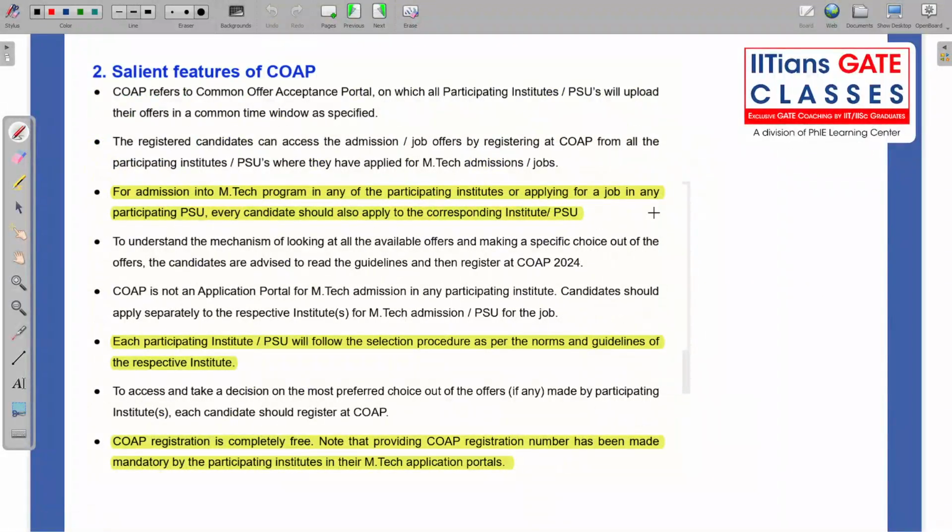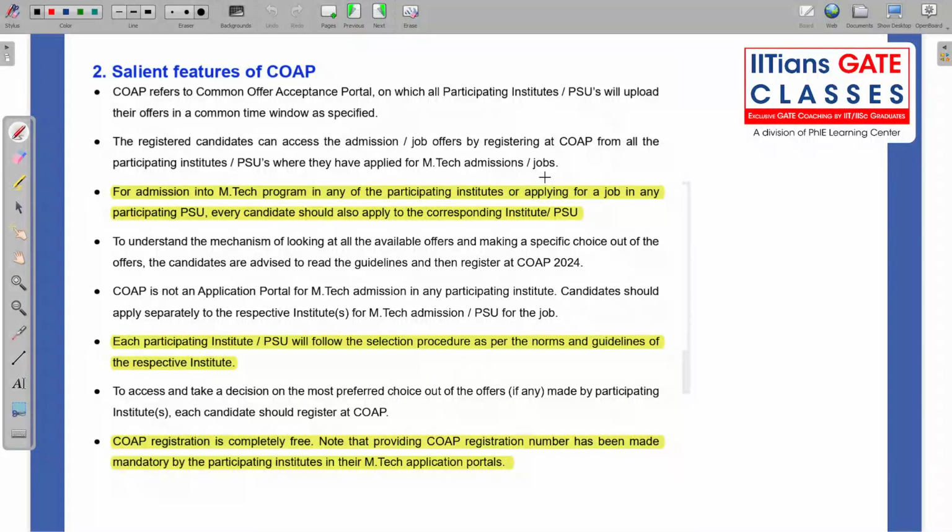So what are the salient features of COAP? COAP is basically a common time window, as I have already told you. Registered candidates can access admission and job offers by registering on COAP from all the participating IITs. Usually all the IITs are participating in COAP.